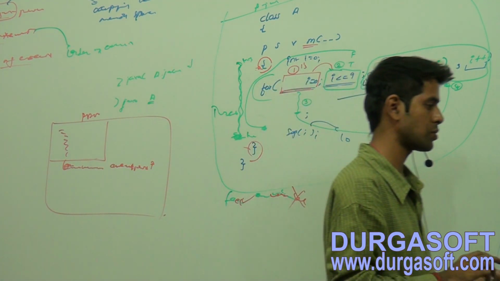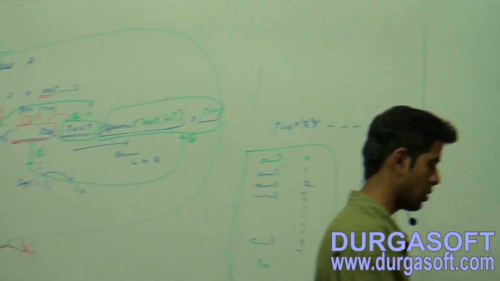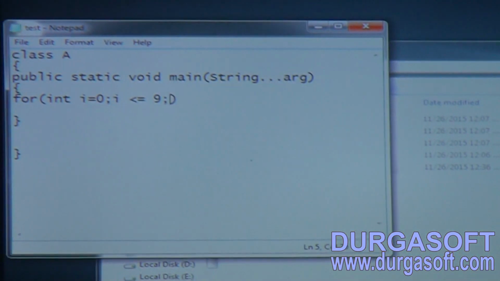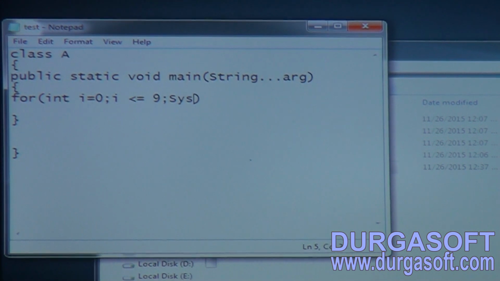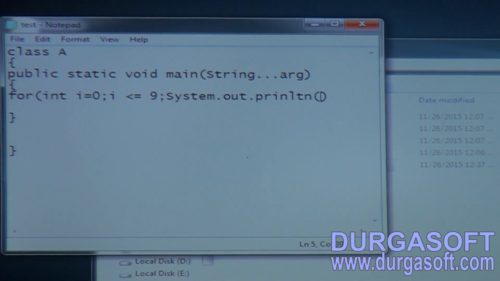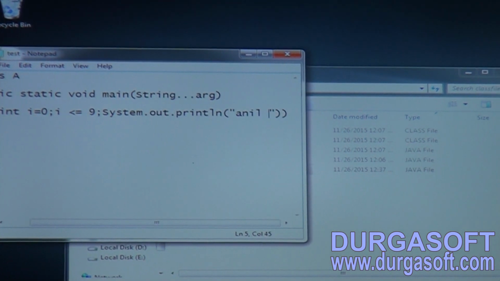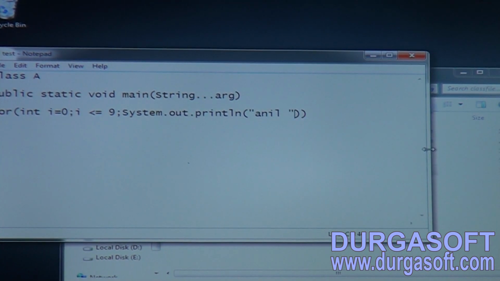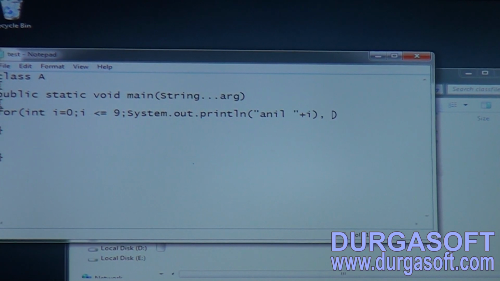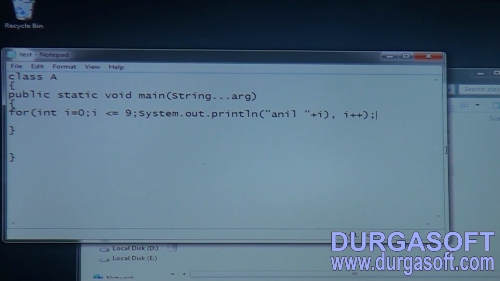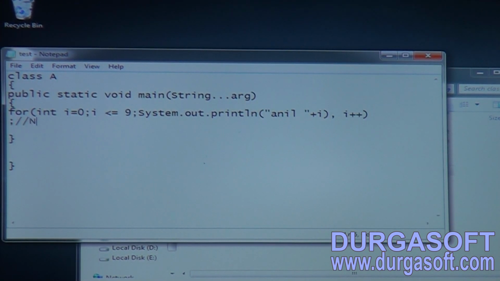Now, i is less than or equal to 9. System.out.println of Anil plus i, comma i plus plus. Put one null statement. This is called a null statement.